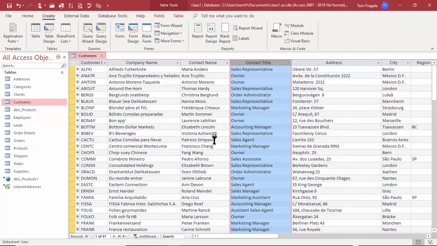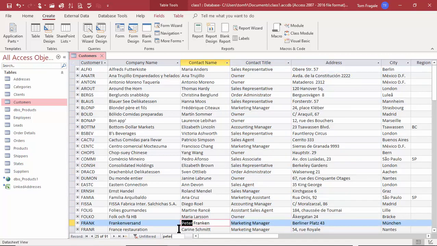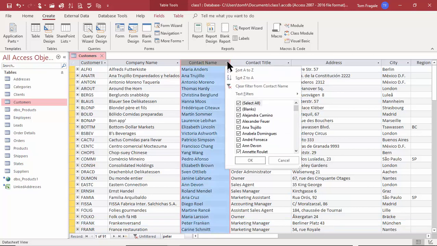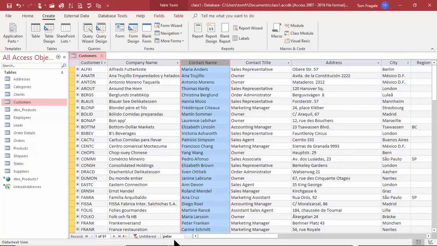Now, another thing that you can do is you can come down here and pick on the word search, and I'll type in the word Peter, and notice how it brings me right to that record that has Peter inside. So you can do the normal sort and filter, you can search for the records down there, and so on.